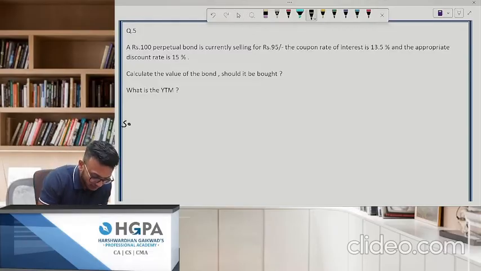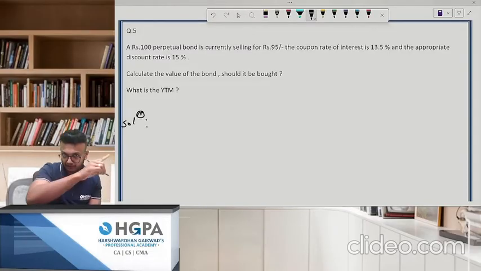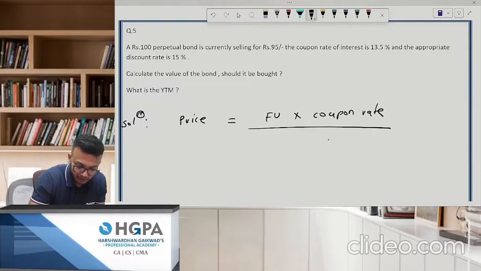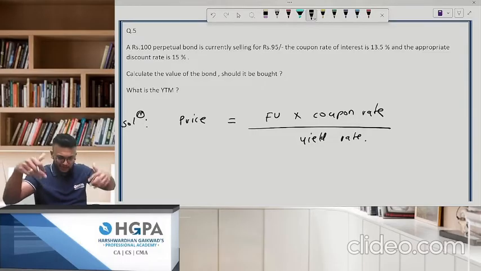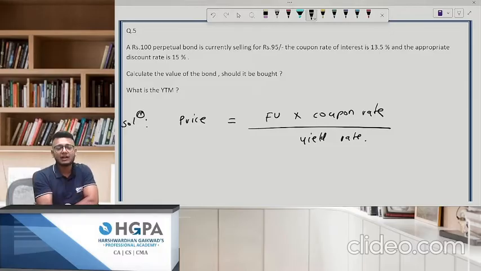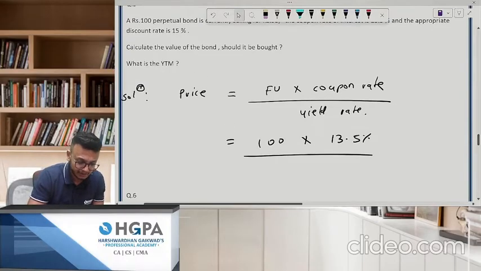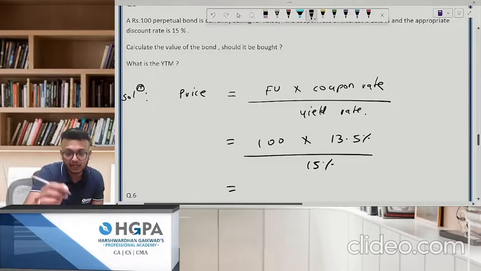Okay. I've just told you one thing now. Whenever they're asking you perpetual, I've given you the formula. What is the formula? Price of the bond is equal to face value into coupon rate divided by yield rate. Ladies and gentlemen, please tell me what you are supposed to calculate. They are asking the value of the bond. Should it be bought? It's very, very simple. 100 into my coupon rate is how much? 13.5%. Divided by yield rate is how much? 15%. Can you come up with an answer please?